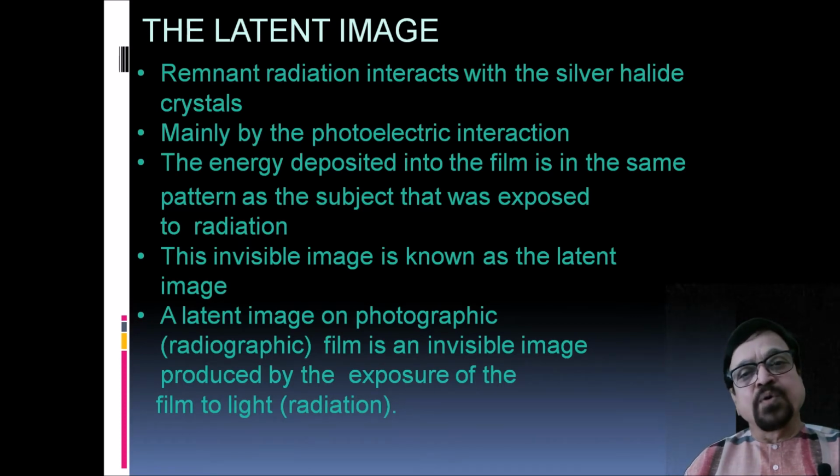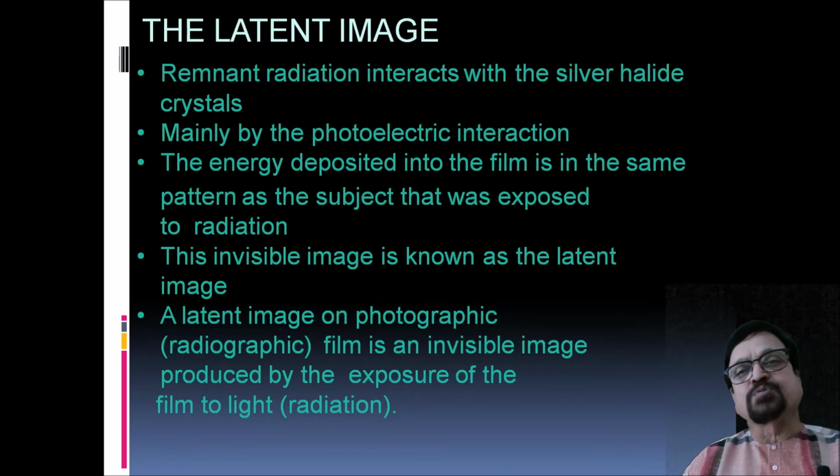If there are more rays passing through the subject, there will be more falling on the film and it will look black. If radiation is absorbed, if the rays do not fall on the film, then what you will get is white. And in between are the gray shades. Now, the energy deposited into the film is in the same pattern as the subject that was exposed to the radiation.